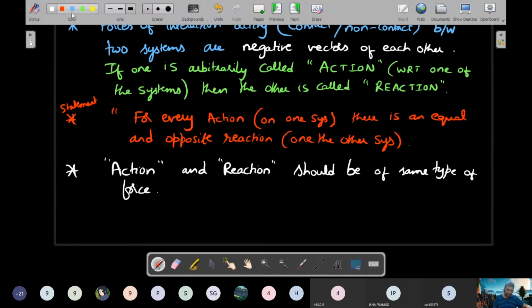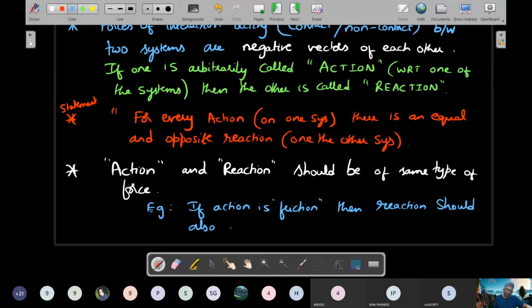So for example, if the action is friction, then the reaction should also be friction. You cannot have some other thing.